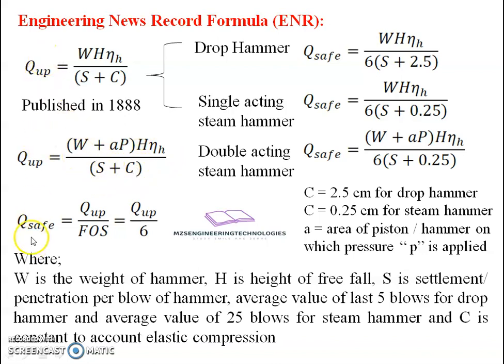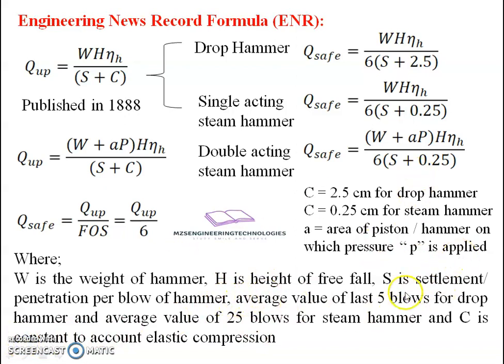Now we are interested to know what the safe load carrying capacity of the pile will be. The QUP, the dynamic load carrying capacity, divided by the factor of safety. If we do this we will get the safe load carrying capacity of the pile. For the case of the Engineering News Record formula, the FOS, factor of safety, is recommended to be 6. The value of C for a drop hammer is said to be 2.5 centimeter, and for a steam hammer it is 0.25 centimeter, where A is the area of the piston and hammer, and P is the applied load here.